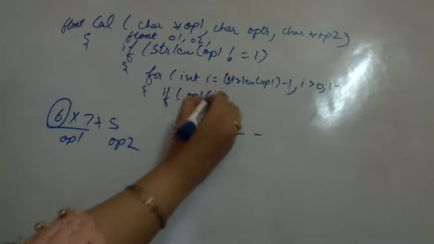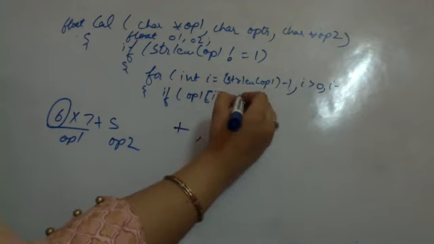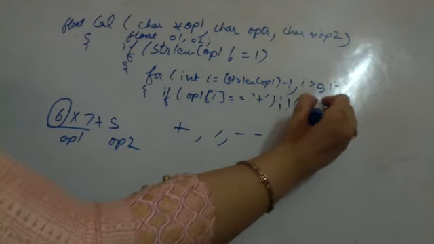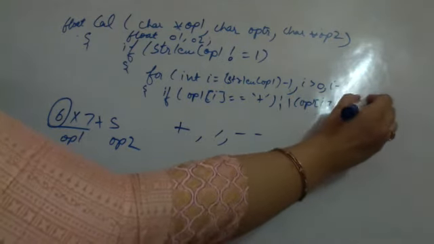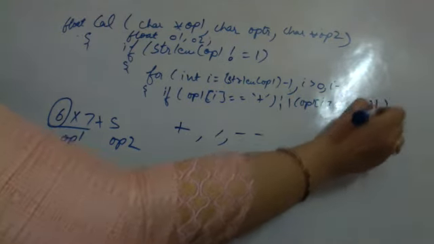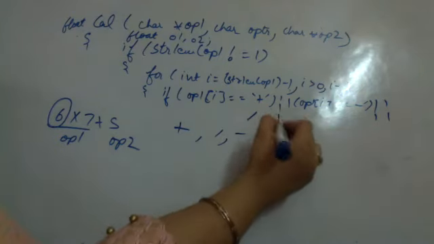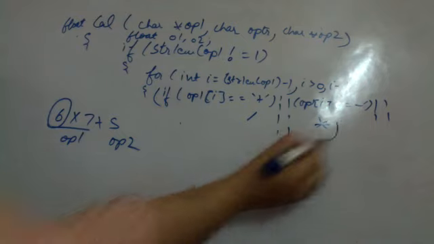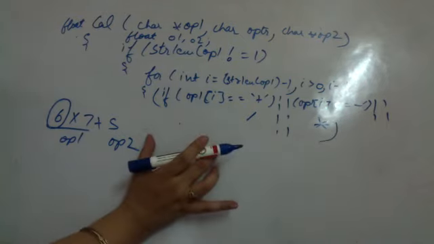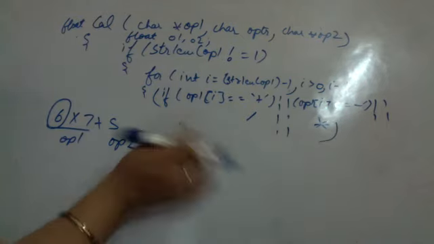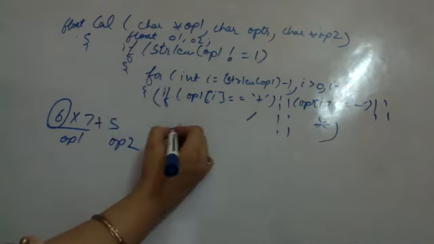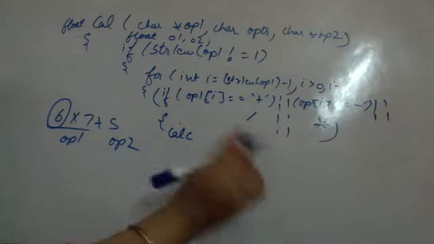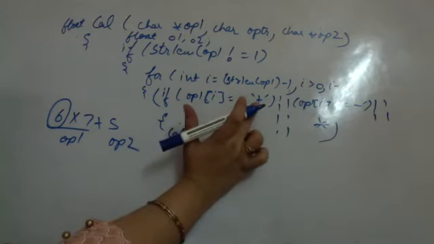What I have to do is check if operand 1 of I is equal to plus, or if operand 1 of I is equal to minus, or multiply, or divide, whatever. If this condition is true, that means whatever is before it is operand 1, for which I have to call the function again. So what will I do? I will again call calculate. If this is true, calculate happens inside this. Now I is the operator.